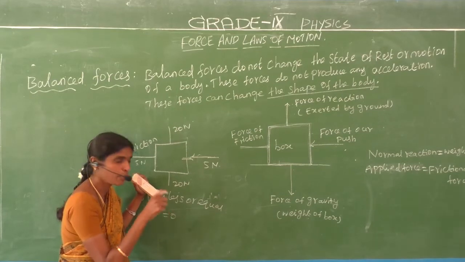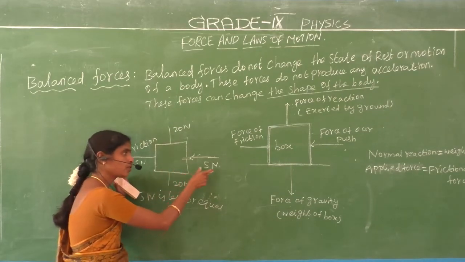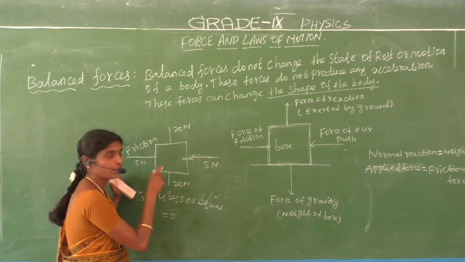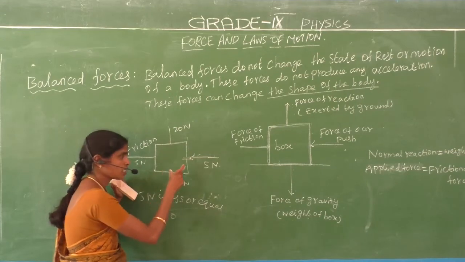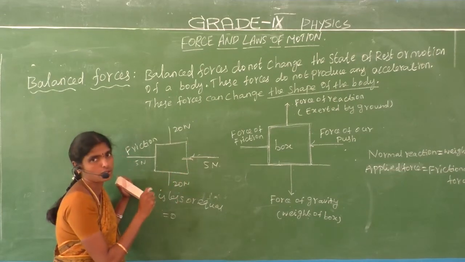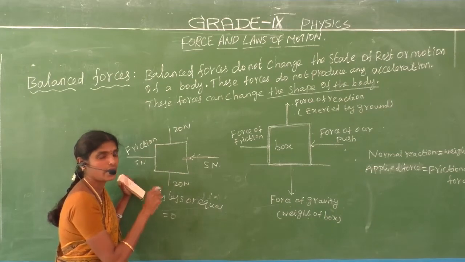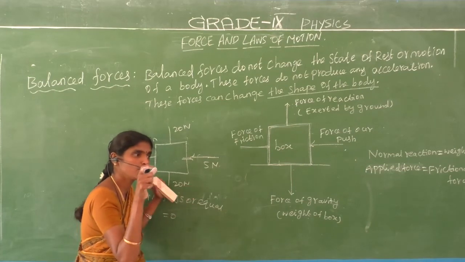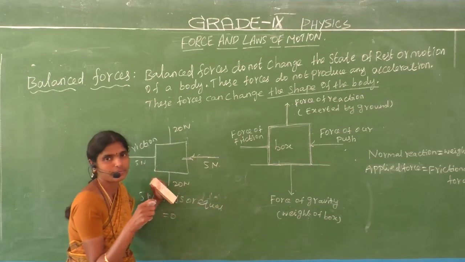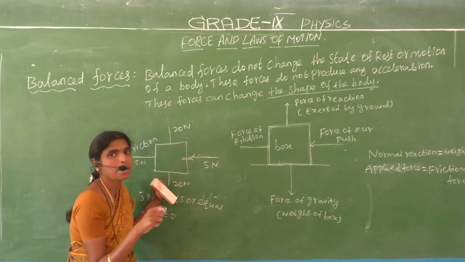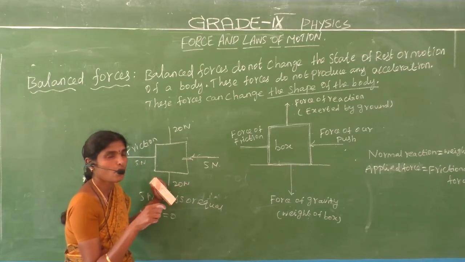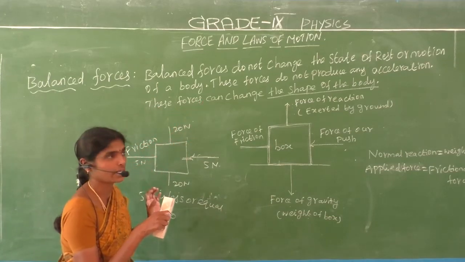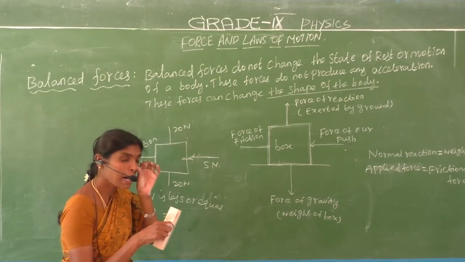Suppose we apply a force of 5 Newton, less than or equal to the frictional force, the resultant force is equal to 0. If the object moves in a uniform speed, that force is called the balanced forces. What is meant by balanced forces? Balanced forces do not change the state of rest or motion. That is the balanced forces.